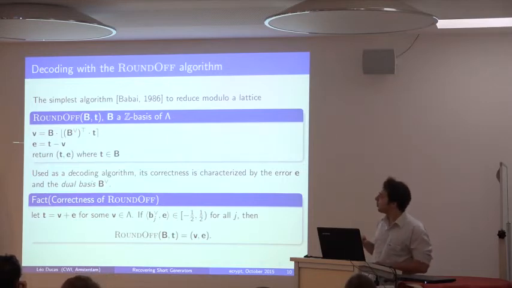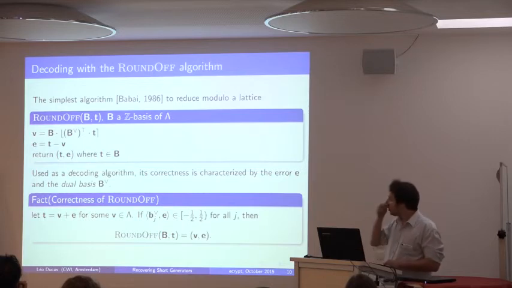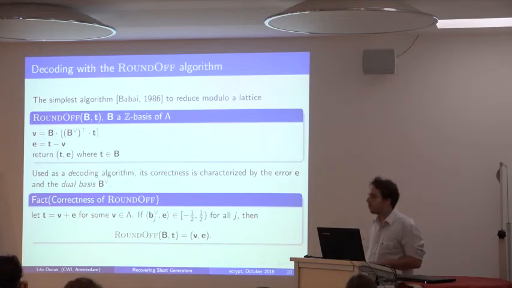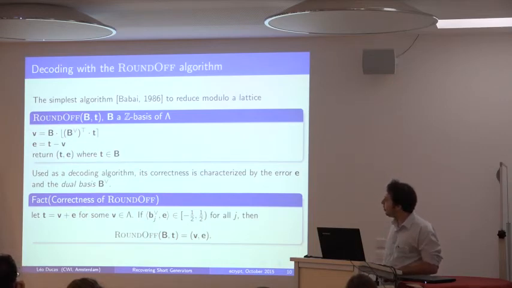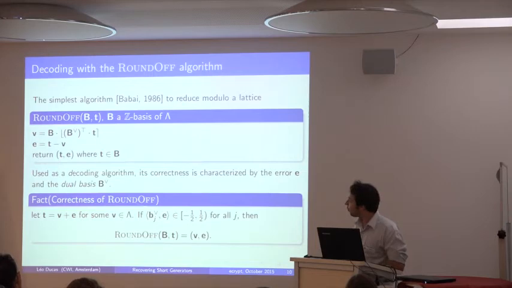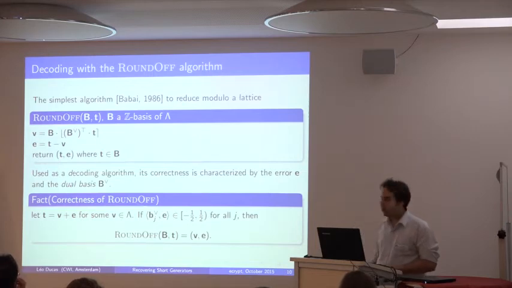And we want to use this as a decoding algorithm. So it means that we get this BDD instance and we want to recover the lattice point. This algorithm is going to be correct exactly when this error E has scalar product between -1/2 and 1/2 with each of the dual vectors of B.